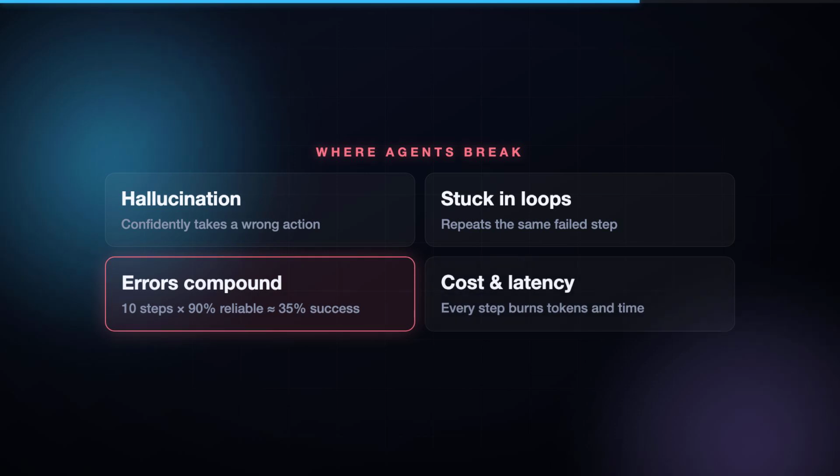Now the part the demos skip. Agents are unreliable in specific, predictable ways. They hallucinate, confidently taking a wrong action. They get stuck in loops, repeating the same failed step, and small errors compound. A 10-step task at 90% reliability per step succeeds only about a third of the time. Plus, every step costs tokens and time. This is why most real agents are tightly constrained. Fewer tools, guardrails, and a human checkpoint on anything risky.